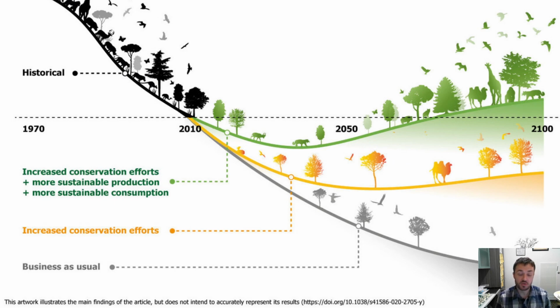This doesn't only apply on the scale of a species, this also includes the scale of an ecosystem. If we can preserve a large number of species diversity, that will also help protect our ecosystems when things change, and we live in a more stable environment. This is a graph kind of showing how if we do efforts now, we can not have such a bottlenecking event. But if we wait too long to try to save some of this species diversity, we're going to lose a lot of that genetic diversity we need to protect our ecosystems and protect us as humans living in those ecosystems.